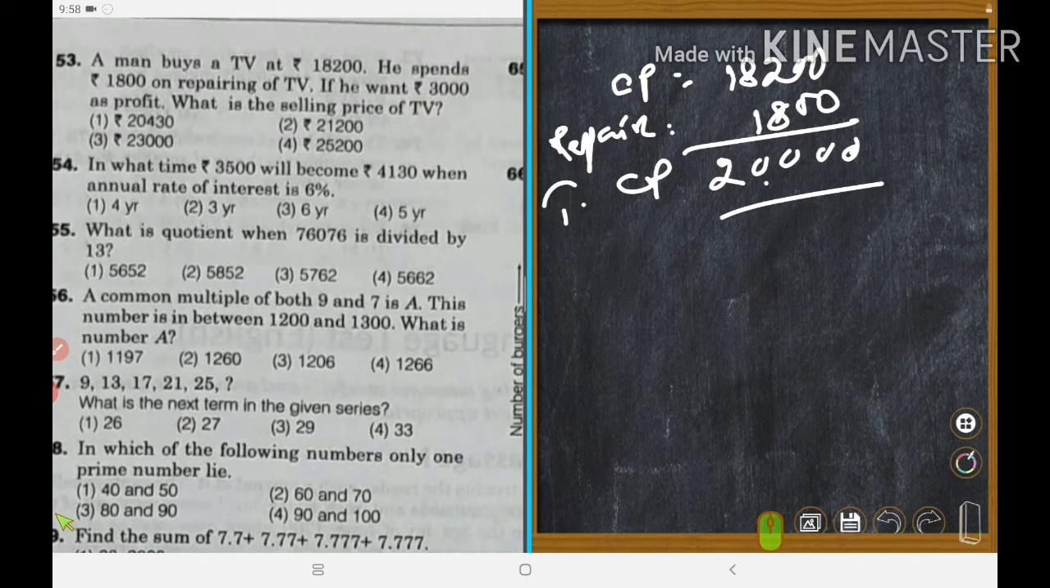If he wants 3,000 profit, he bought at Rs 20,000. He wants to make a profit of 3,000. At what selling price will he sell? Tell me. At what price will he sell?